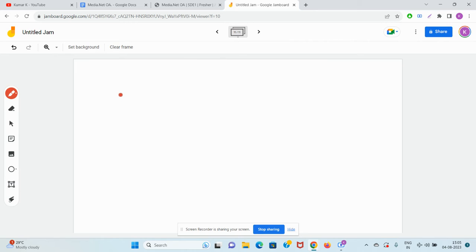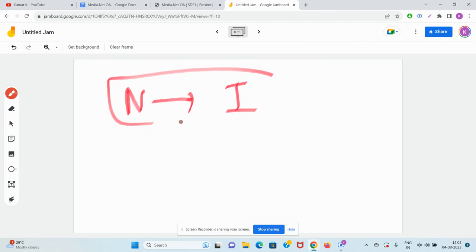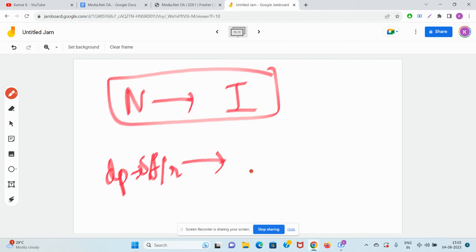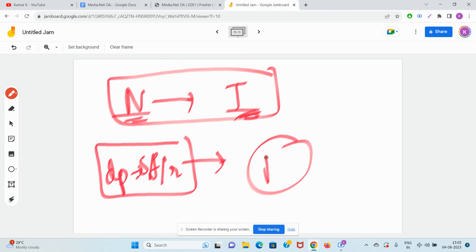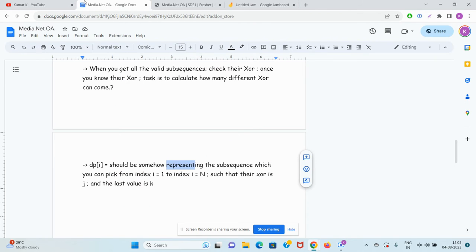So now guys, always remember, necessity is the mother of invention. Similarly, the requirement of the question is the mother of the DP state and the DP recurrence formula you need to make. Okay, let's call it the DP formula.